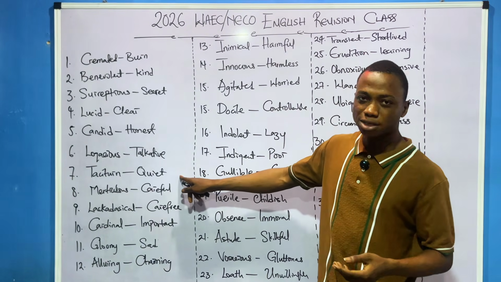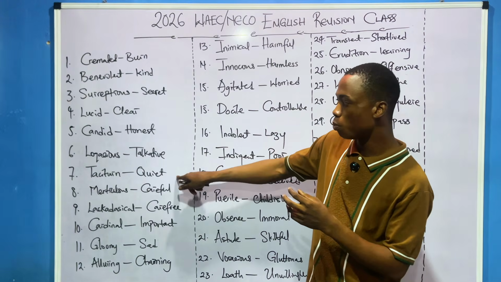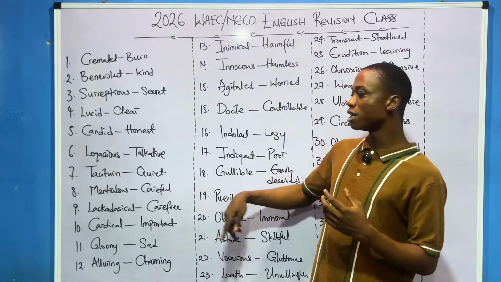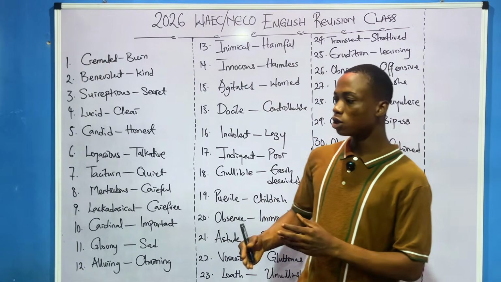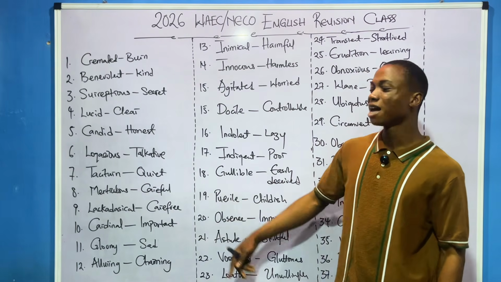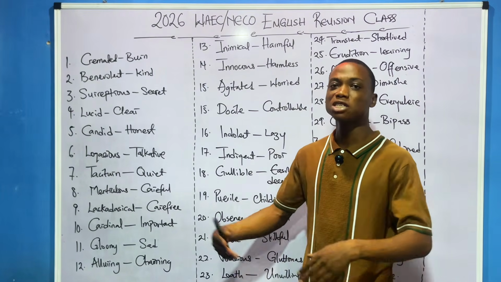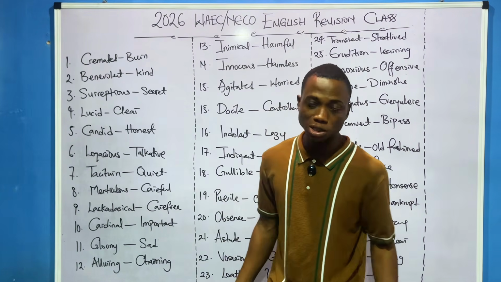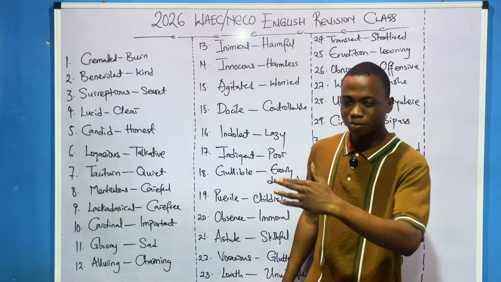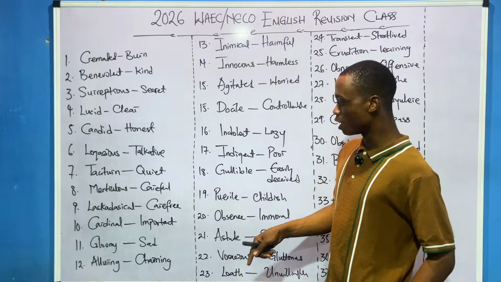Taciturn, quiet. Somebody who is taciturn is quiet. So you can see that they are opposites. Loquacious, talkative; taciturn, quiet. You understand? The other one is meticulous. This girl is meticulous in her ways. This person is very careful. Another one again, lackadaisical. Lackadaisical means, I beg, that person is not serious. That's the thing. Person is lackadaisical. So if you want to act like an English guru, you say, why are you acting lackadaisical? Use that word today. Very, very important.